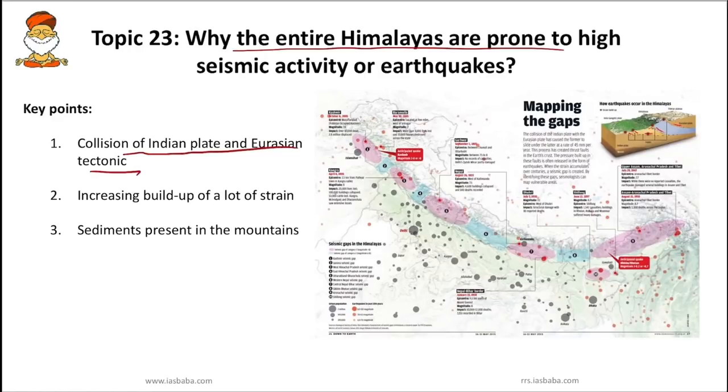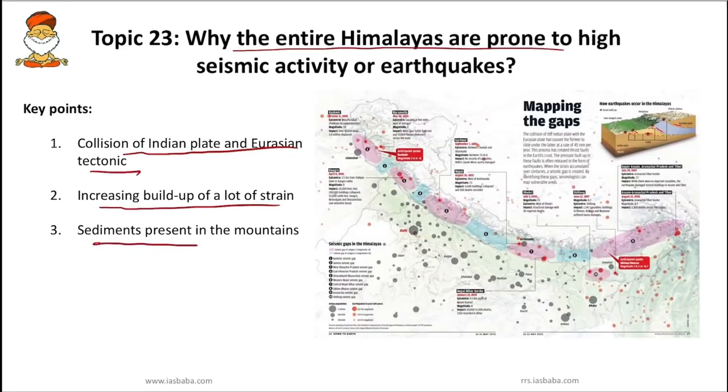The Indian plate has been sliding under the Eurasian plate ever since, right? And this process is not over. The contact surface between the two plates is where pressure builds up, and this causes major earthquakes. So this is the region where there is a lot of strain, and because of strain it causes major earthquakes.